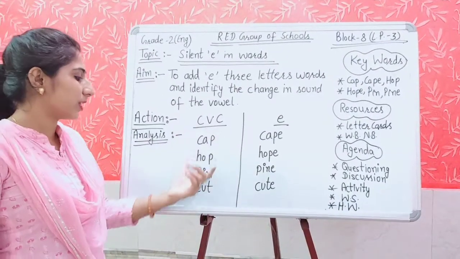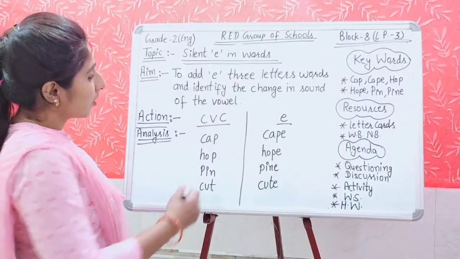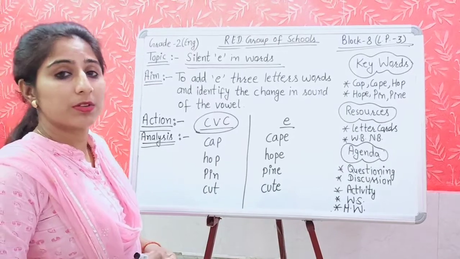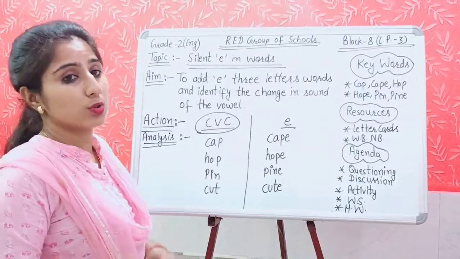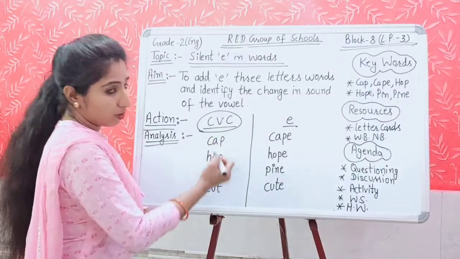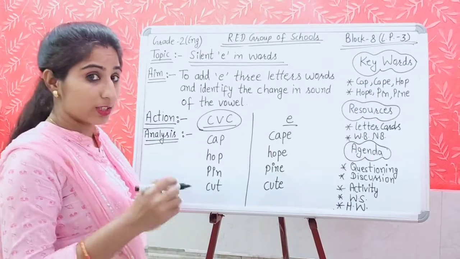In the first column we have written the words in CVC manner. What is the meaning of this CVC? I am using this term many times and I have told you about this also. What we have used in the middle of all these words?